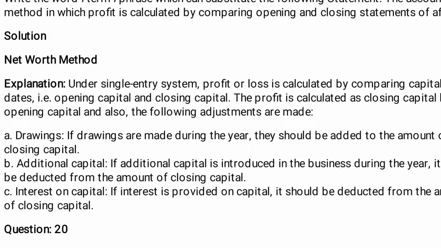Drawings. If drawings are made during the year, they should be added to the amount of closing capital. Additional capital. If additional capital is introduced in the business during the year, it should be deducted from the amount of closing capital. Interest on capital. If interest is provided on capital, it should be deducted from the amount of closing capital.